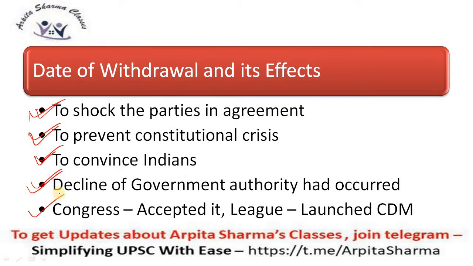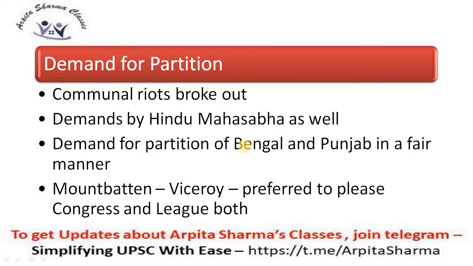So what happened was that Congress accepted the date of withdrawal, whereas the Muslim League did not accept it initially, and hence they launched the civil disobedience movement. After the launch of CDM, a demand for partition arose, which was already in talks, but it arose widely. As a result, communal riots broke out between Hindus and Muslims. At the same time, Hindu Mahasabha also demanded a separate nation for Hindus only, and said that Hindus and Muslims can't stay together peacefully. It's better to have partition in the country.